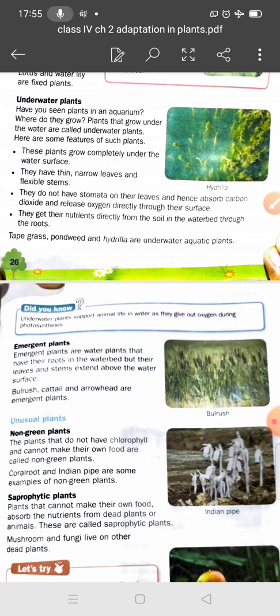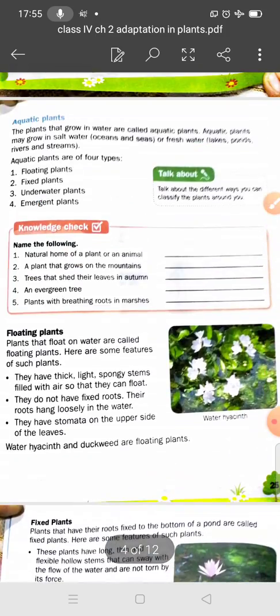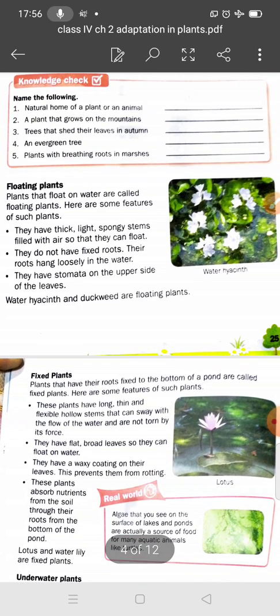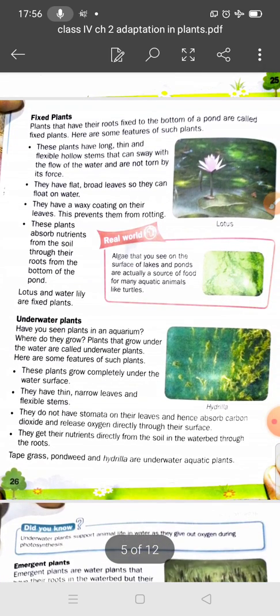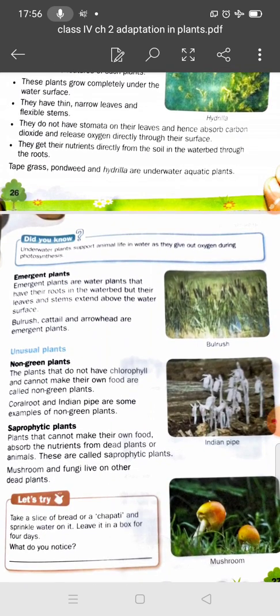So I hope you understand, student. We have discussed today aquatic plants: floating, fixed and underwater plants. If you have any doubts, you can ask any question in live classes also. Read this carefully and find the extra question answers from these aquatic plants. In the next lecture we will discuss the other aquatic plants: emergent plants and unusual plants. Okay students, take care, bye.